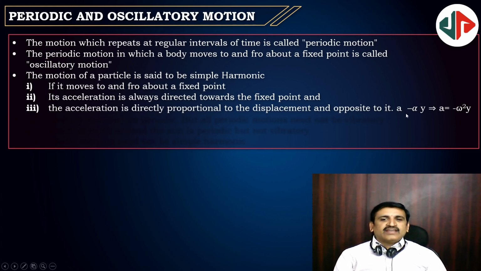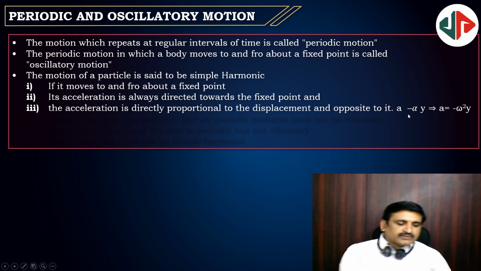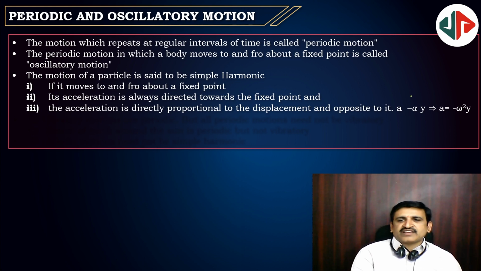So A is proportional to minus y. In an equation, the constant is omega square. A is equal to minus omega square y. And the equation of SHM is A plus omega square y equal to 0. This is the equation of SHM.